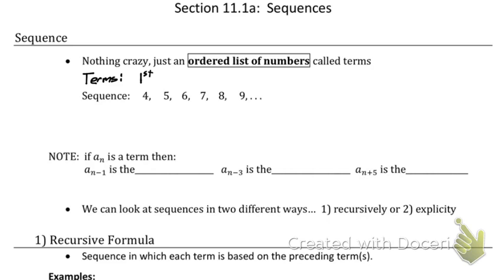We talk about terms, and they're just ordered like you would anything else. Our 4 would be our first term. This would be our second term. This would be our third term. 4th, 5th, 6th, 7th, 8th, 9th, 10th.